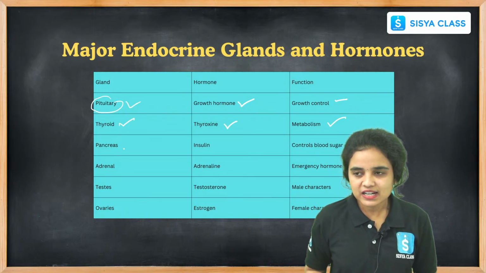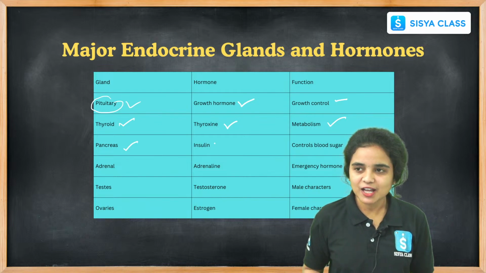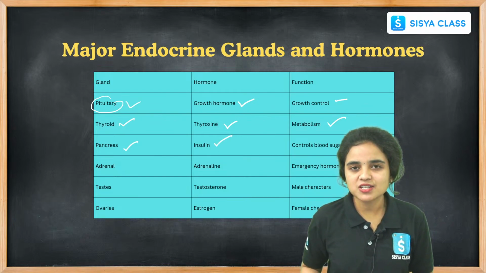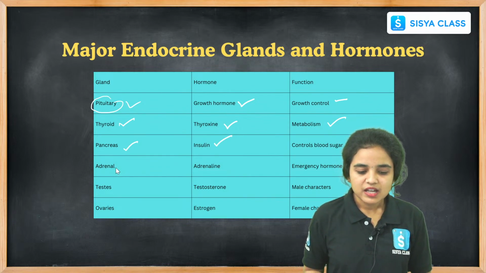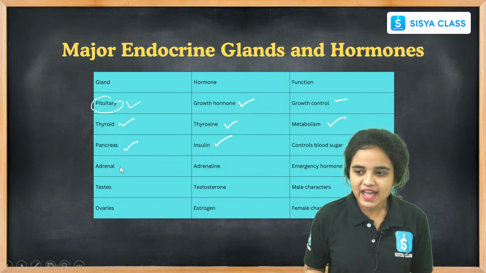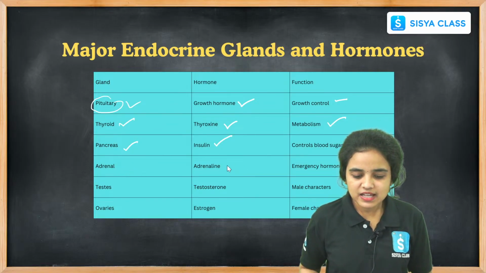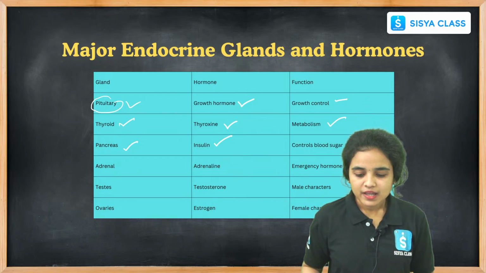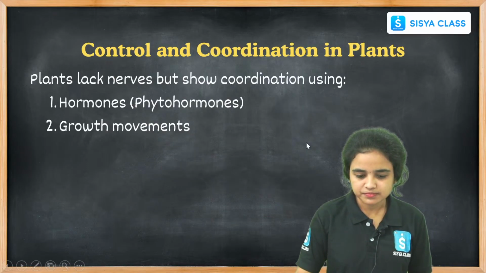While coming to the next gland, the pancreas releases the hormone insulin, and its function is to control the blood sugar. And the adrenal gland present in our body releases hormones like adrenaline, and its function is as an emergency hormone. It releases the emergency hormone.